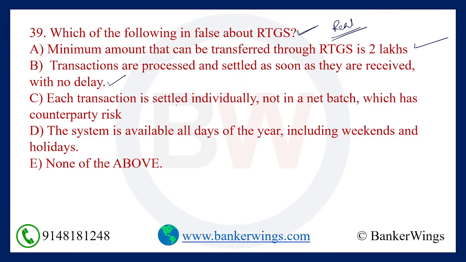Each transaction is settled individually, not in a net batch, which has counterparty risk. This is the wrong answer because in RTGS there is no counterparty risk, since settlement is done on a real-time basis. Option C is the wrong one.